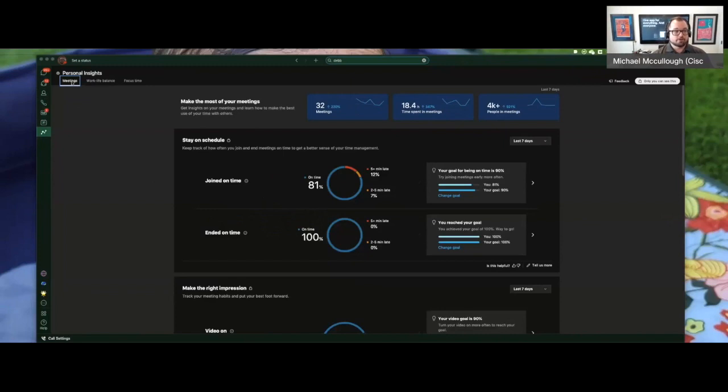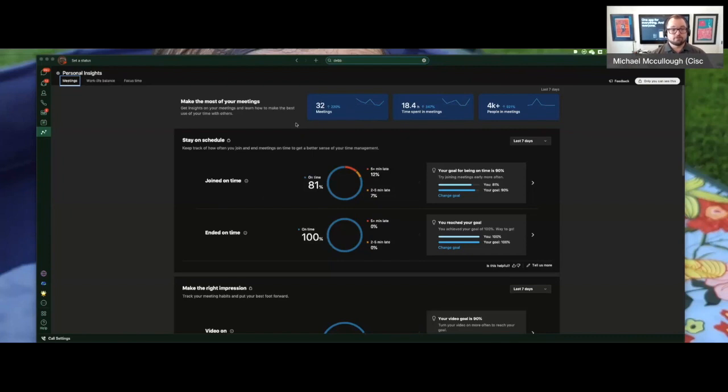We've got three tabs. We have our meetings tab, we have our work-life balance up here in the top left corner, as well as our focus time. We'll go into a little detail of what each of those are. So in meetings, this is going to give you an idea. This is where a lot of us spend a lot of our time.